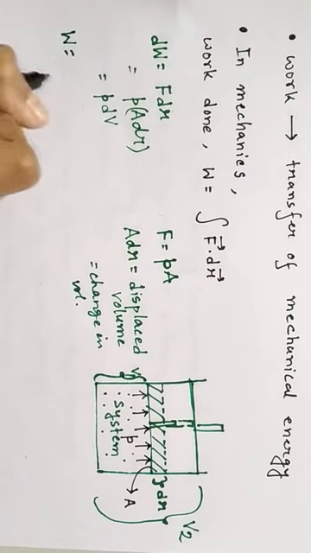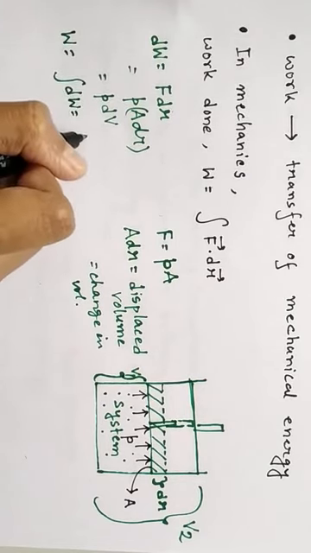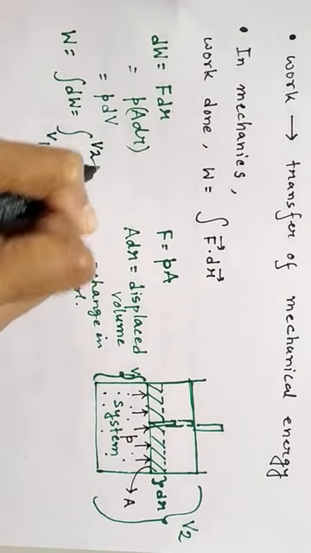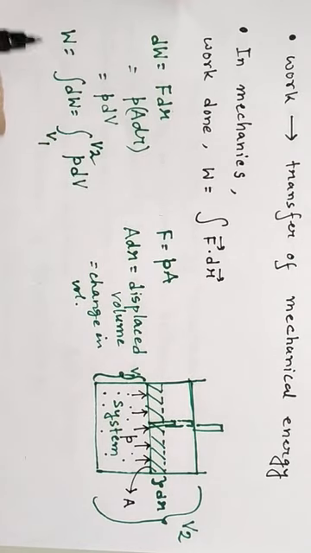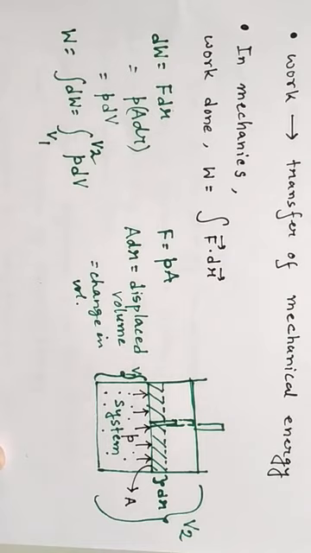It will be W equals the integration of dW, which is the integration from initial volume V1 to final volume V2 of P dV. That is the work done for a thermodynamic system, where P is the pressure of the system and dV is the change in volume.